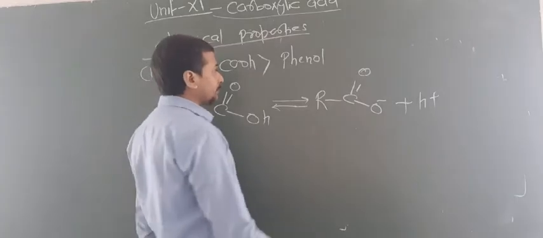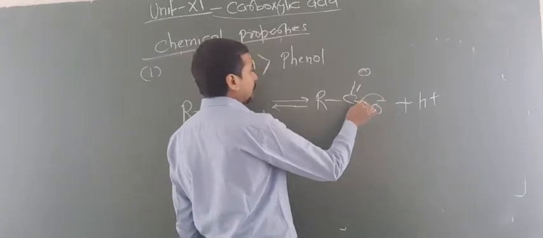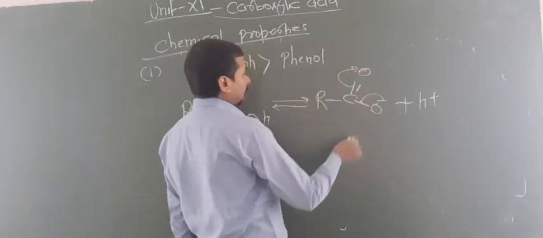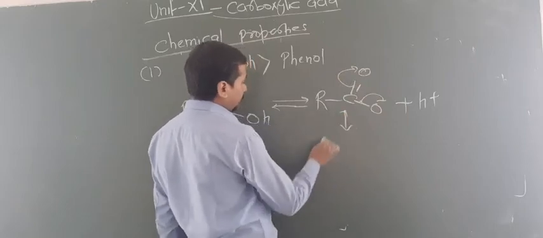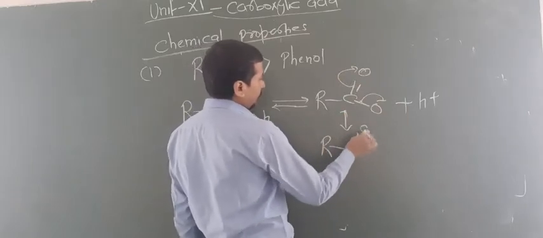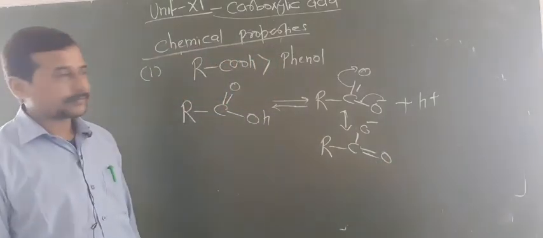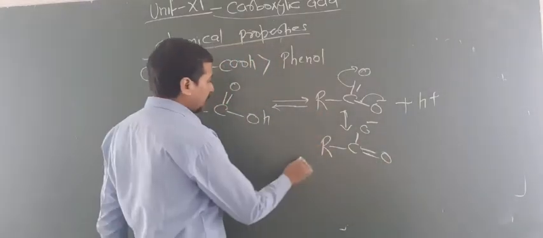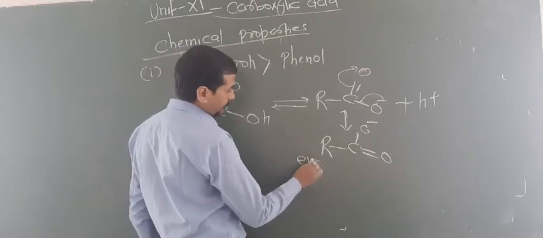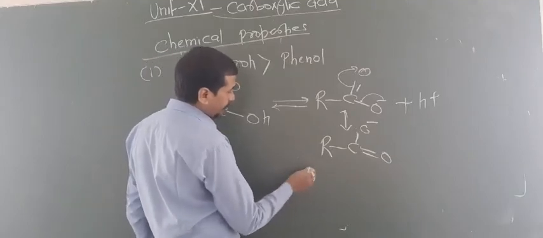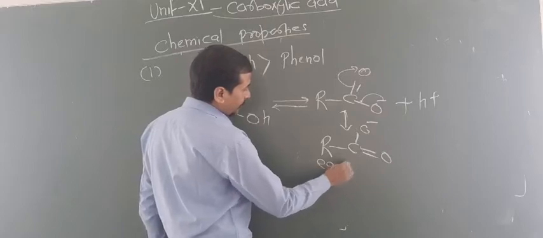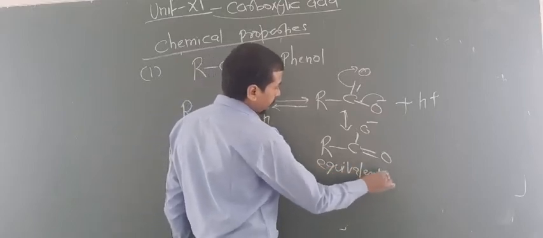So now look at here, due to resonance the negative charge again comes to the oxygen atom. So this will generate 2 equivalent structures. So both are known as equivalent structures.